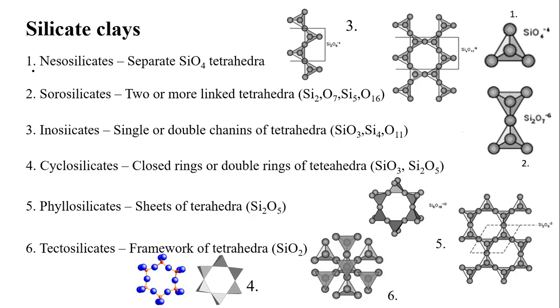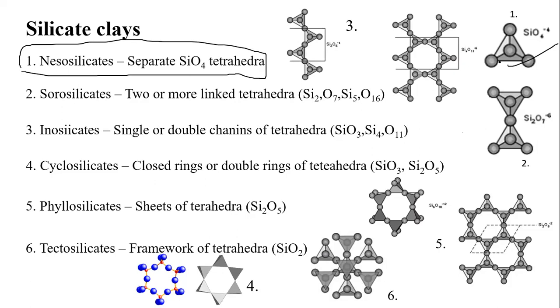What are those called? Neosilicates. The very first is called nesosilicates. It consists of only separate SiO2 tetrahedra. That is the best example, this one. There will be only separate ones. This is a fundamental structure of tetrahedra.